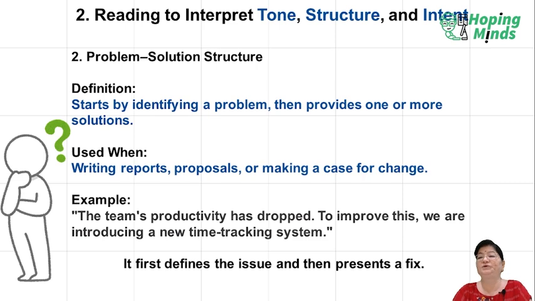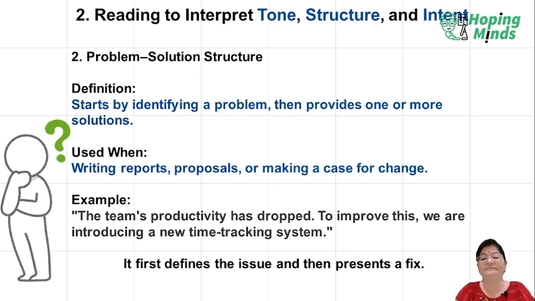Problem, solution, structure. Definition: start by identifying a problem, then provide one or more solutions. Any problem whatsoever needs to be identified. Unless and until the problem is identified, we cannot come up with the solution.